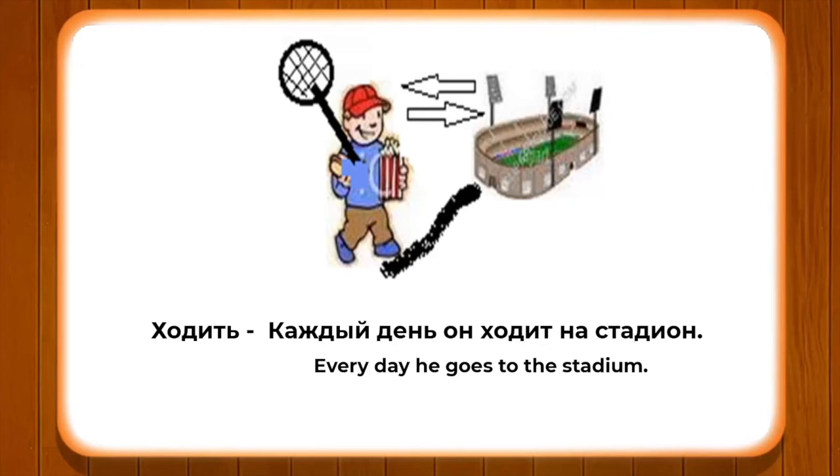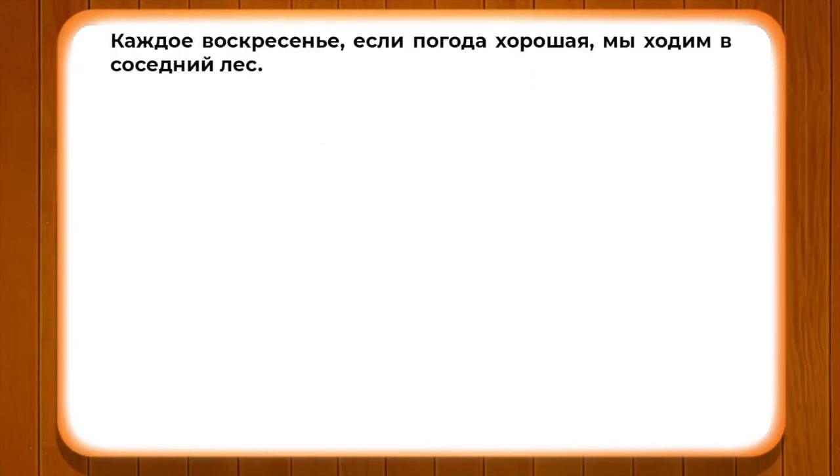Okay, now let's go ahead and pay attention to this particular text where we are going to see some of the verbs of motion in a conjugated form, and we will see how these verbs of motion are being used in Russian to define a particular movement. So please pay attention to the text. I'll start with: каждое воскресенье, если погода хорошая, мы ходим в соседний лес.